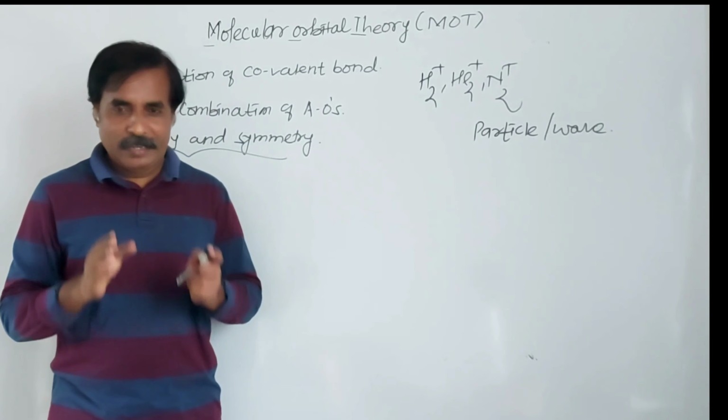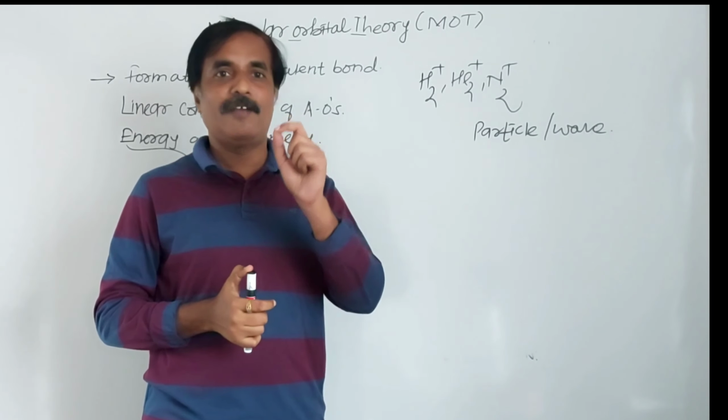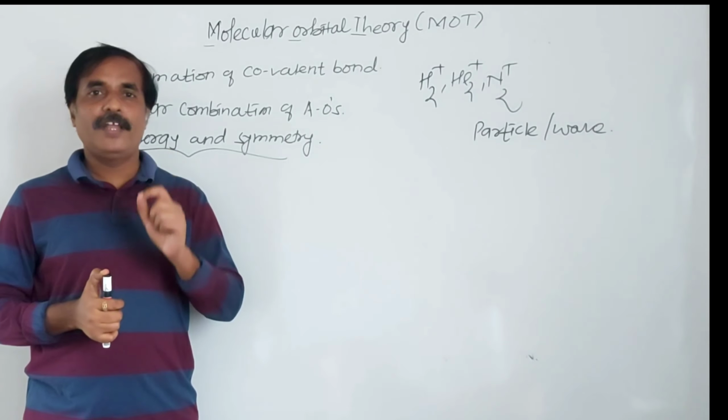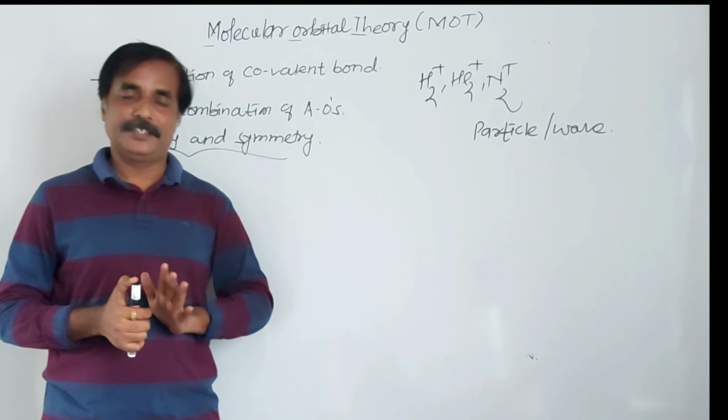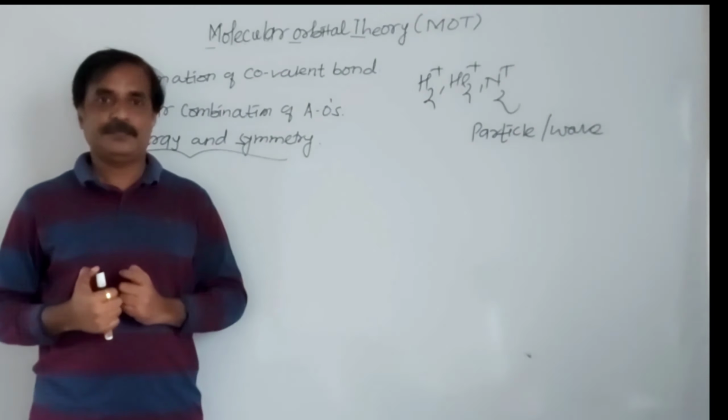So remember, molecular orbital theory is another way to explain how covalent bond formation takes place. But in molecular orbital theory, the wave nature of the atom is considered. So there is a linear combination, effective overlapping.